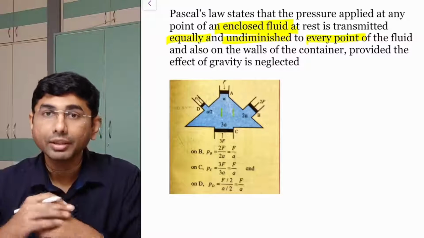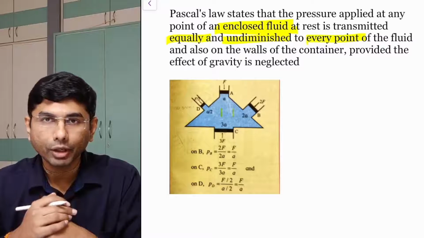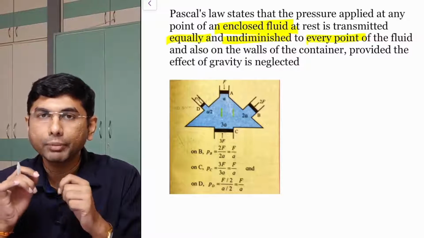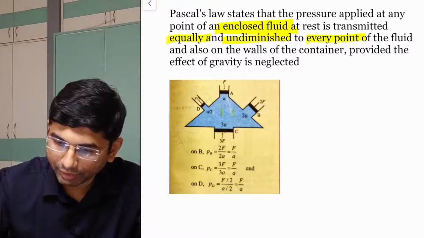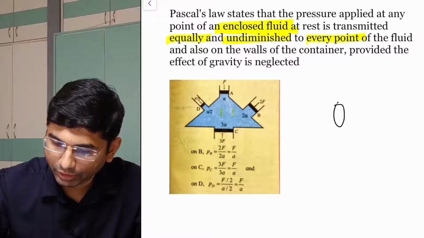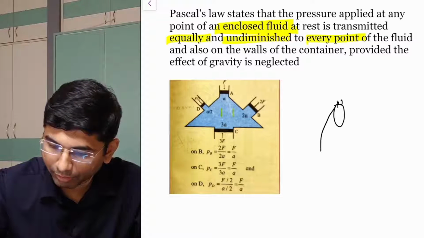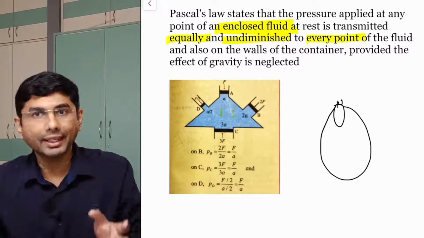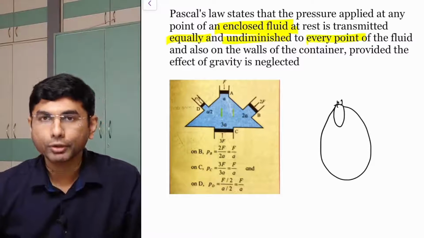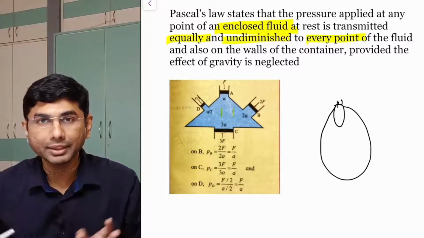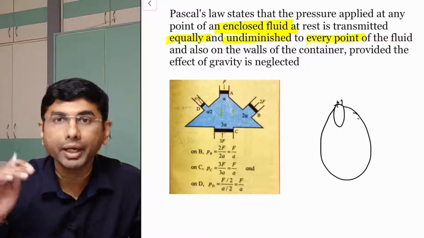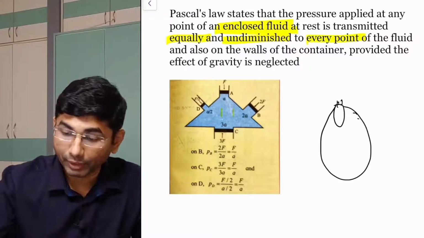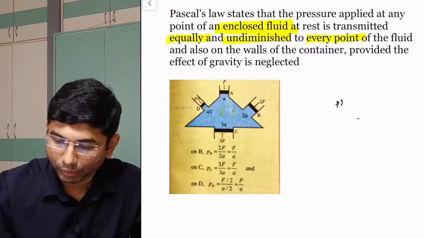Now we'll explain. This phenomenon we are seeing a lot, many times. Even when you are blowing a balloon, the balloon has some shape before. It's a small shape initially, and when you blow it, it becomes bigger. Obviously here elasticity is another property, because of which we will not be able to say how the pressure is equal. But every point on the wall will have the same pressure.